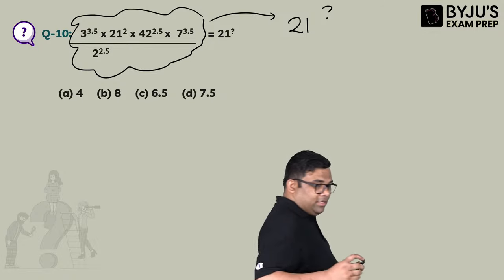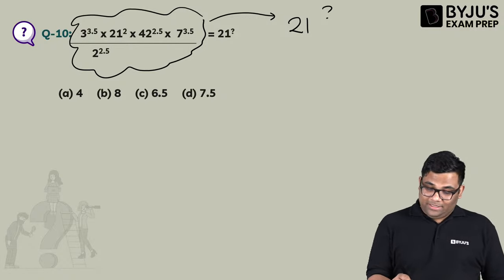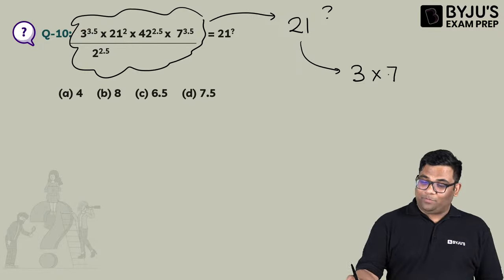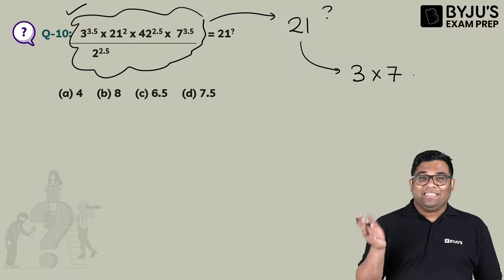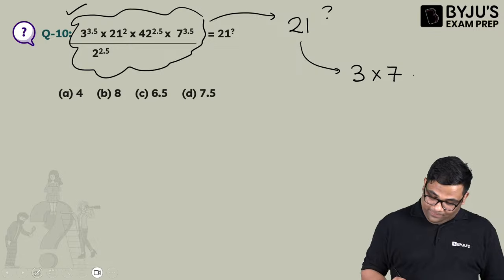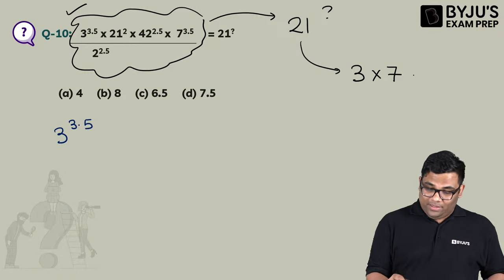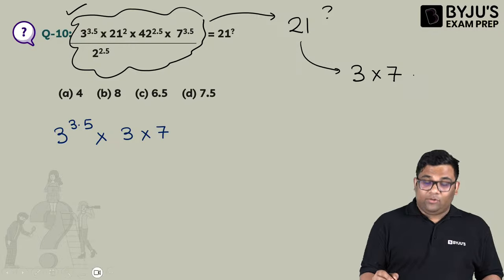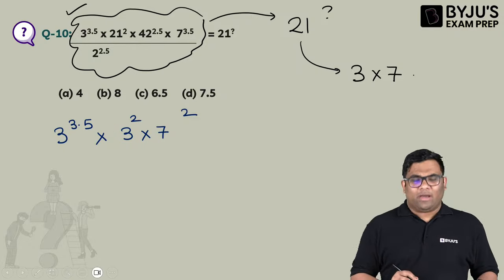You see, here is what you can do. This 21 can be written as 3 into 7, right? Now convert everything into powers of 3 and 7. This is 3 to the power 3.5. Then 21 is 3 into 7, so 21 squared is 3 square and 7 square.